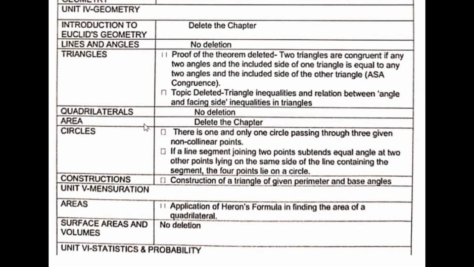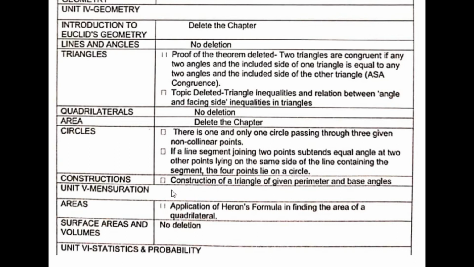And from the chapter Areas of Parallelograms and Triangles, that is, parallelograms standing on the same base and between the same parallels will be equal in area. So the whole chapter has been deleted. Again, from Circles, 2 topics have been deleted. There is one and only one circle passing through 3 given non-collinear points. Also deleted is: if a line segment joining 2 points subtends equal angles at 2 other points lying on the same side of the line containing the segment, the 4 points will lie on the circle. So these 2 topics have been deleted from the chapter Circles.